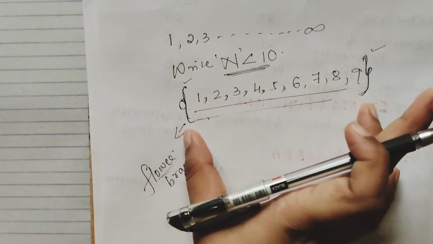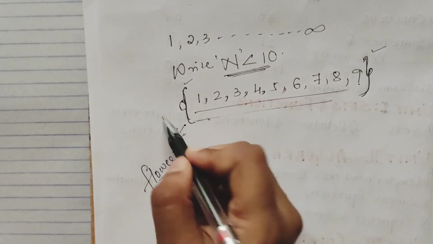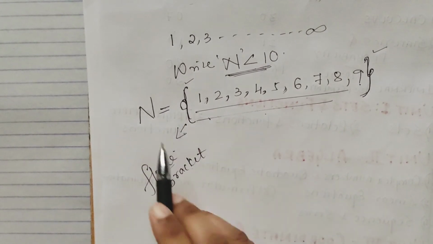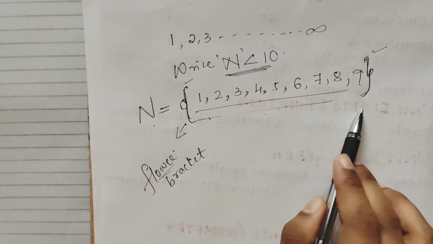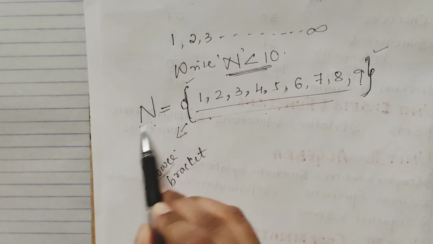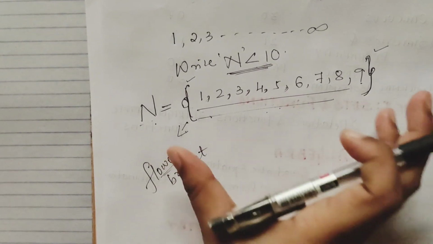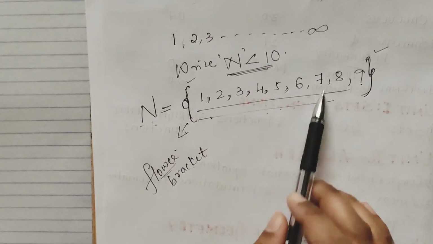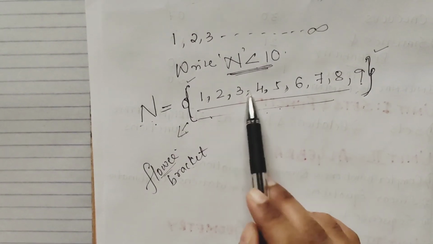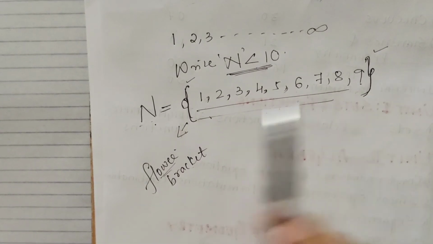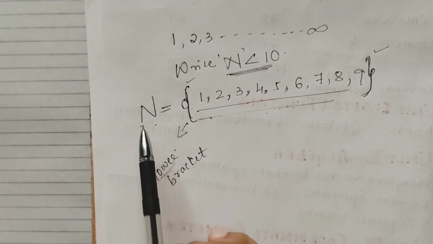A set is always represented in flower brackets, remember. And it is always denoted by capital letters. Now I will write this as capital N. I have written N because it is the set of natural numbers. Natural numbers are always denoted by N. When it is capital N, you should understand it is natural numbers. So whenever you are representing a set, whatever you write should be written with commas and braces. Start brace, end brace, and the set is represented by a capital letter.